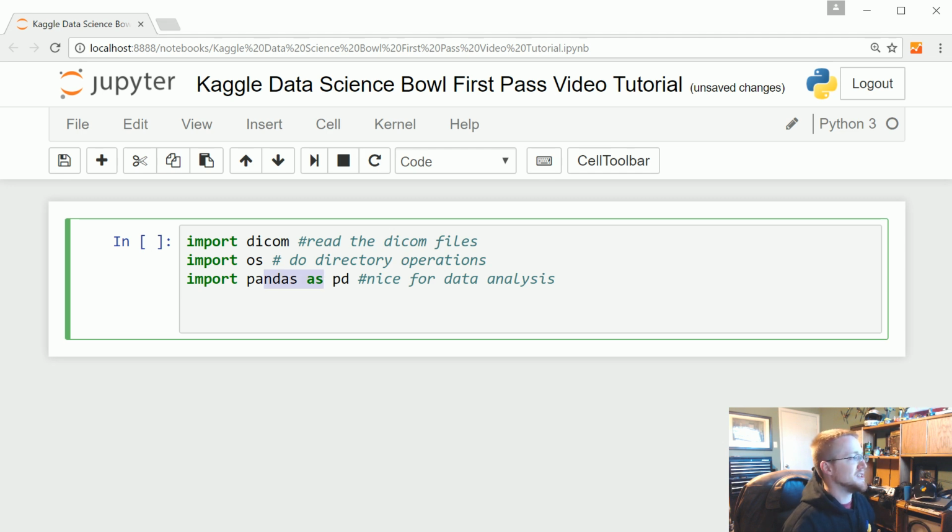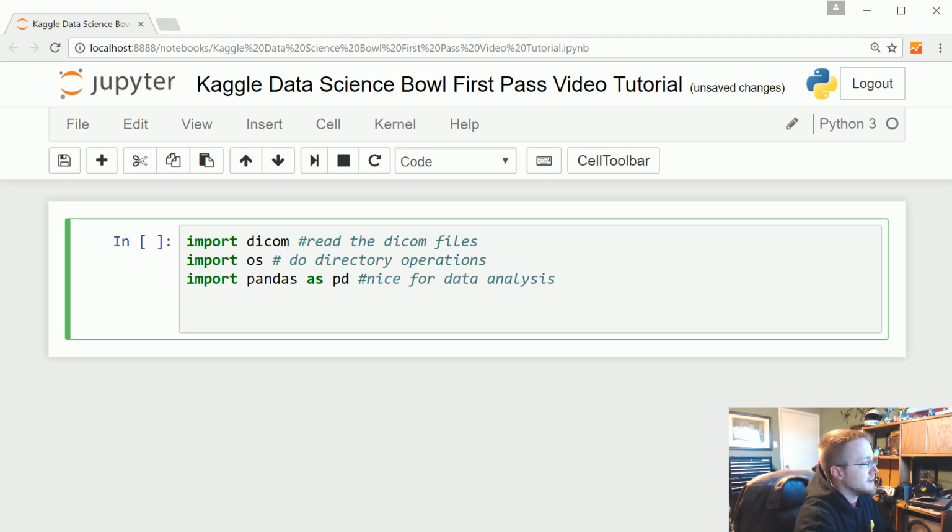I'm just going to use pandas. If you are comfortable using just the straight up import CSV for what we're going to do, we're just going to use that to quickly grab the label for an ID. But later on, if you're going to continue doing stuff to this data, pandas is a useful library to use. But anyway, now what we're going to do is specify the directory of everything we're using.